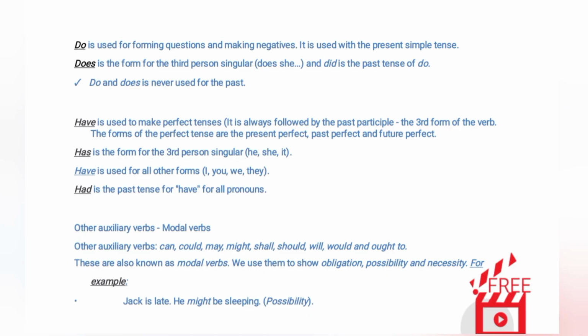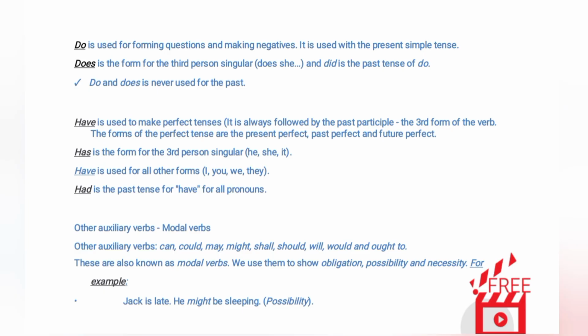Have is used to make perfect tenses. It is always followed by the past participle, the third form of the verb. The forms of the perfect tense are the present perfect, past perfect and future perfect. Has is the form for the third person singular: he, she, it. Have is used for all other forms: I, you, we, they. Had is the past tense for have, for all pronouns.